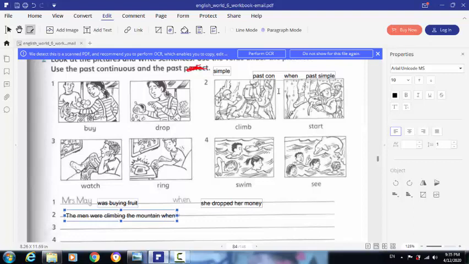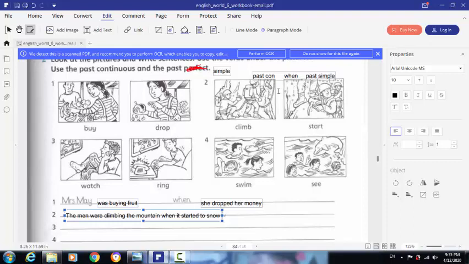When? What happened? The men were climbing the mountain. Then what happened? Let's look at this verb, start. It started to snow. When it started to snow. Okay, sentence number 3.